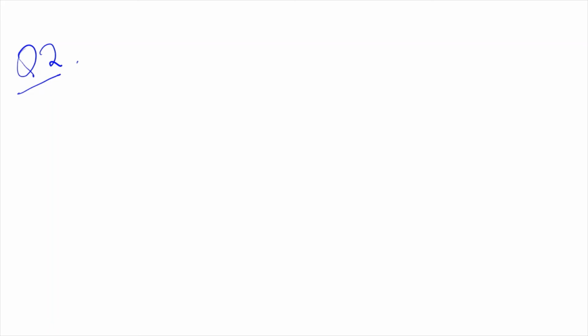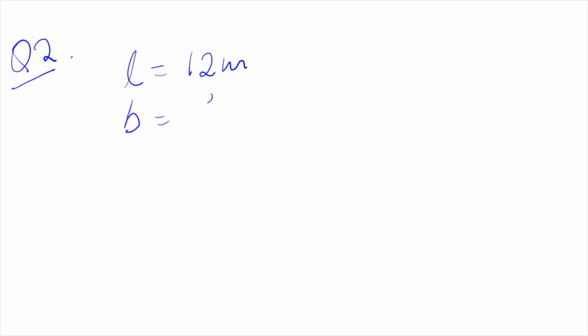Okay. So now the question is, find the cost of carpeting a room 12 meter long. So length is 12 meter and 8 meter broad. So that means breadth is 8 meter, with a carpet 75 centimeter broad. This is the breadth of the carpet.